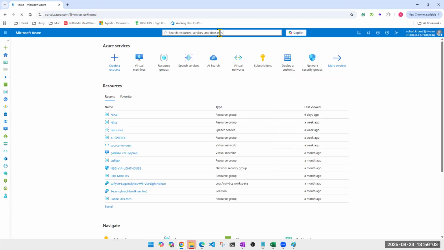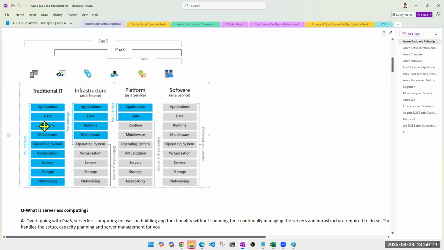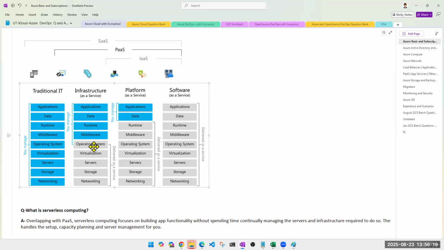Simply go here. First option, guys, was traditional IT, where you buy servers. Okay, don't want to do that. Second option was infrastructure as a service. Don't worry, today I'm just explaining the concept. We are going to learn this in detail, so don't worry about the clicks and everything.